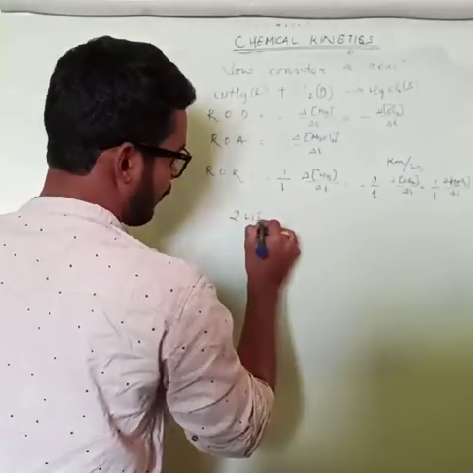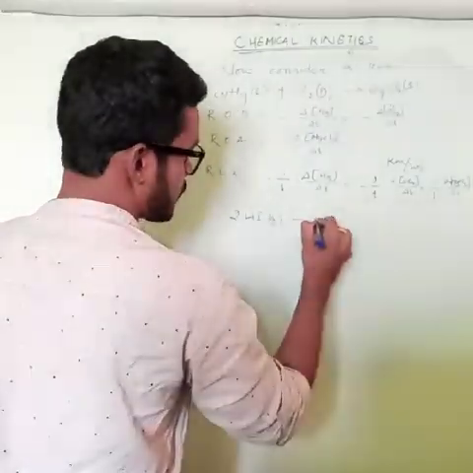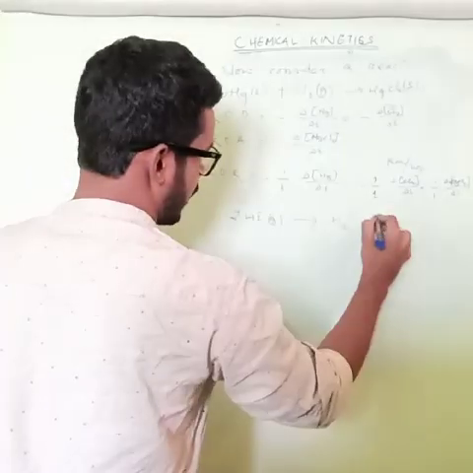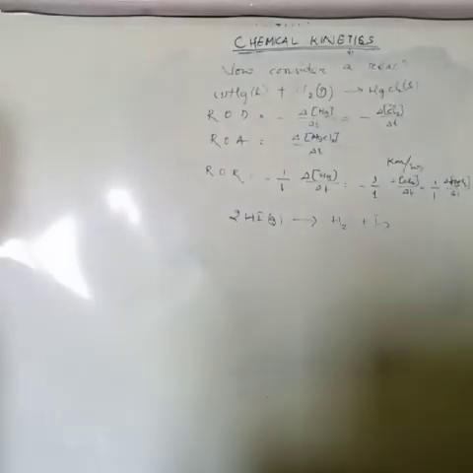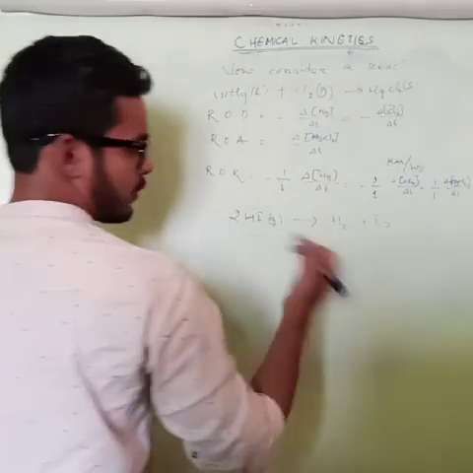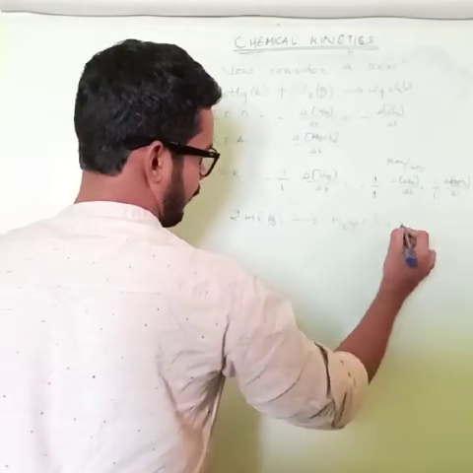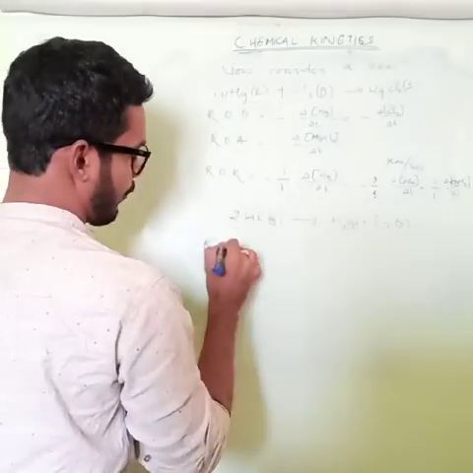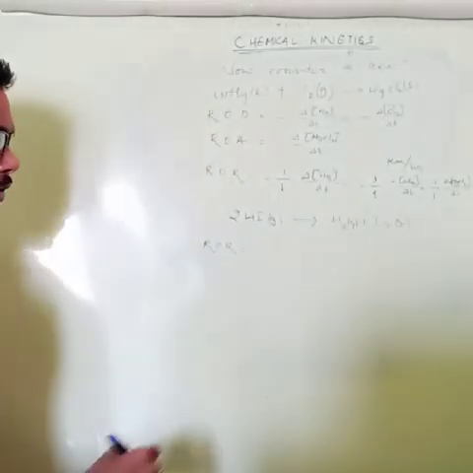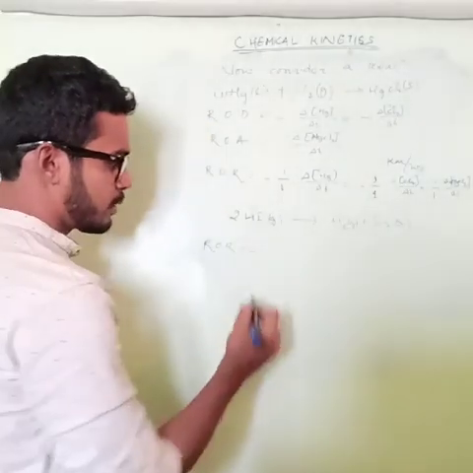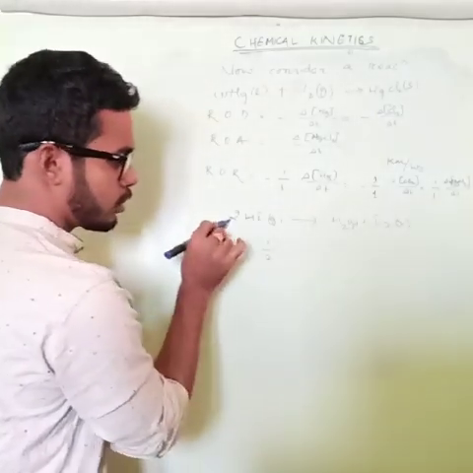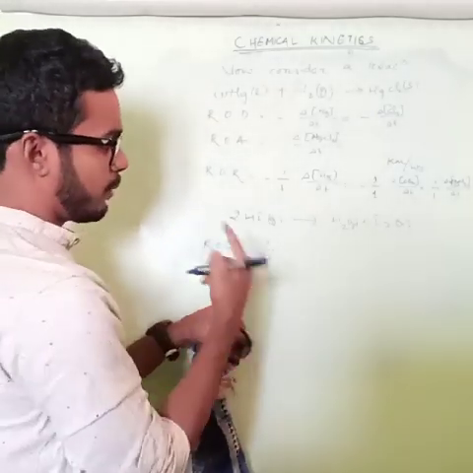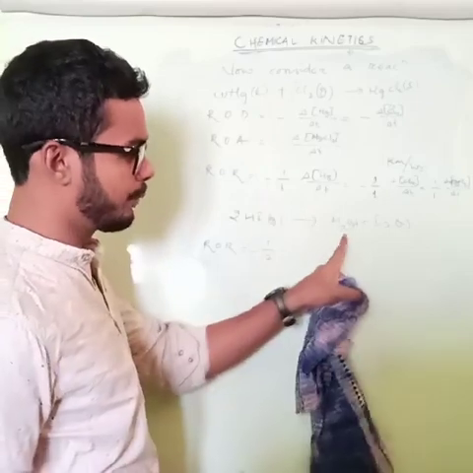Okay, let us take another example, and that is suppose 2HI gives rise to H2 plus I2. So here what will be the rate of reaction? This is again gas, this is again gas. So ROR, this is how you need to write: minus 1 by 2. See, the stoichiometric coefficient is 2 here, so I have to calculate for 1 mole.